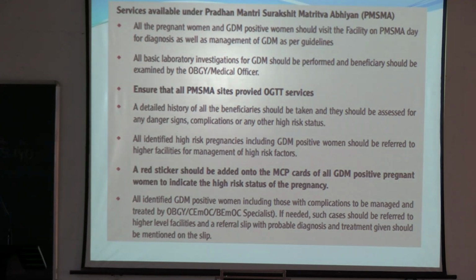Patient is a known case of previous post-CS, post-induction delivery, and obviously diabetic patient. You will give the red sticker, and you will refer the patient to the specialist if the patient is identified as high risk.